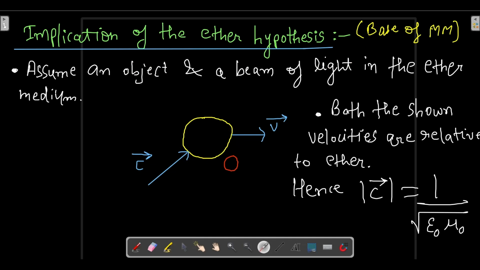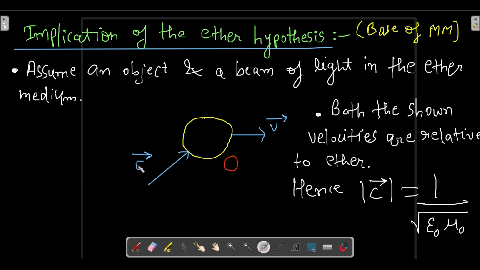This yellow object O is moving with a constant velocity v to the right-hand side. This v is relative to ether. This c is also relative to ether.